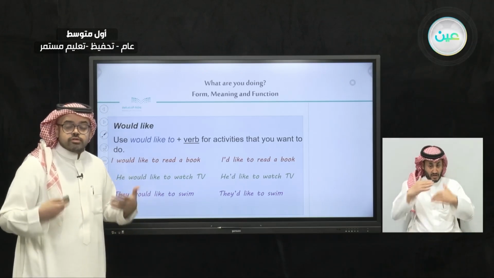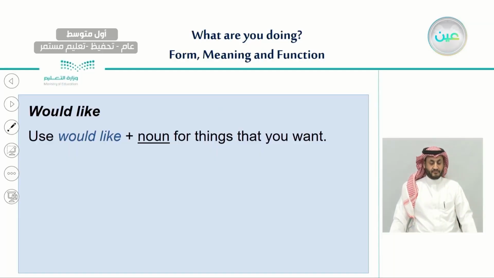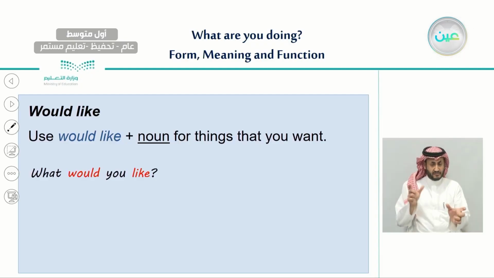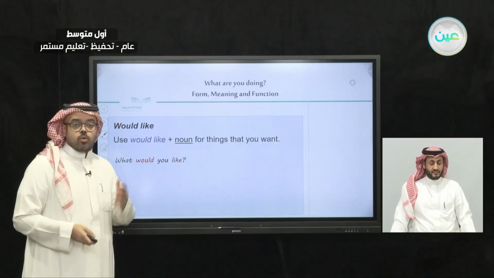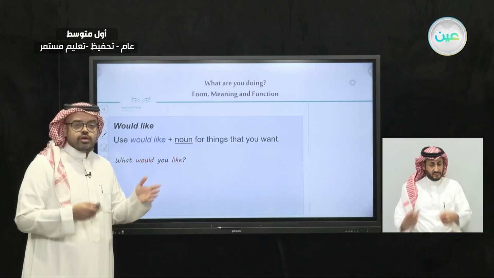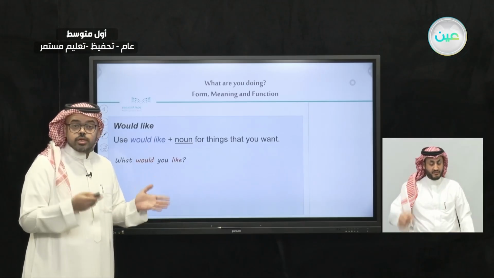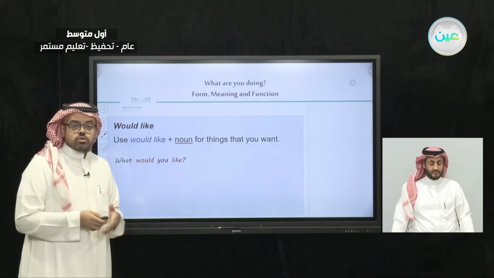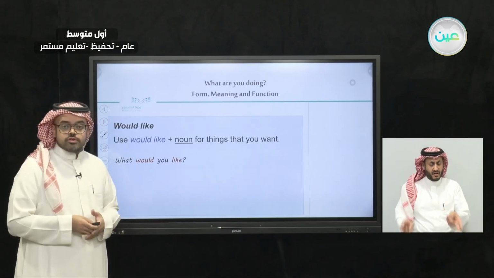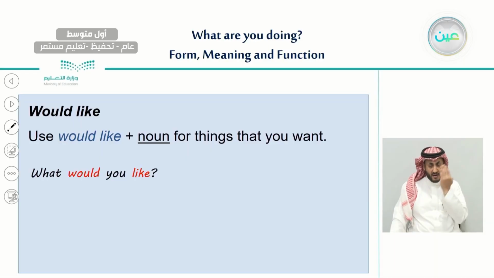And also here, how to make a question with would like. We have two kinds of question: the information question that starts with a wh- question word, or the yes or no question. Let's read the first example here. What would you like?